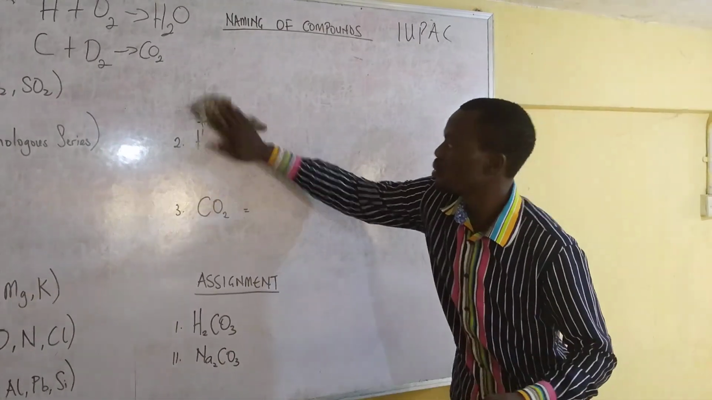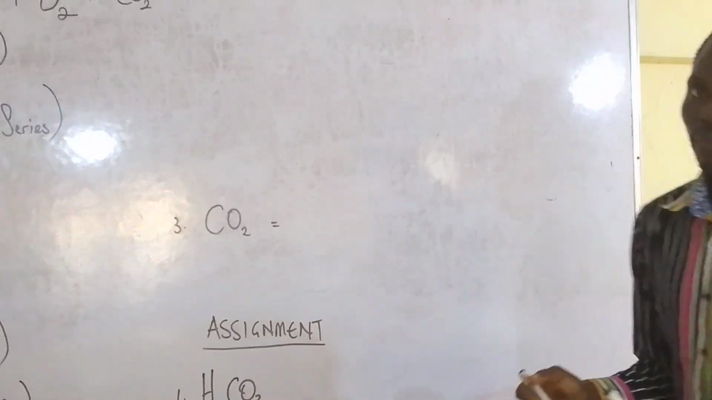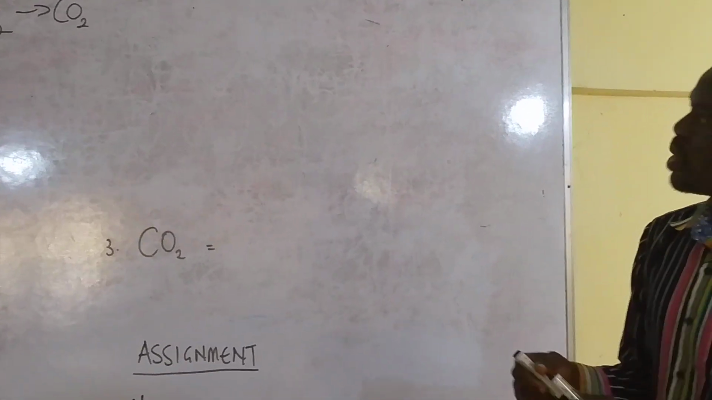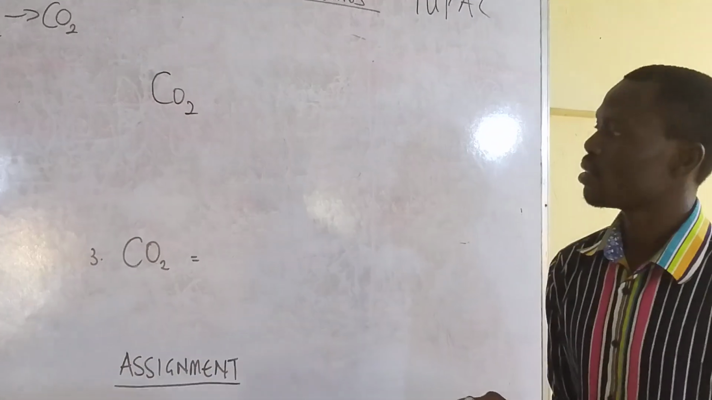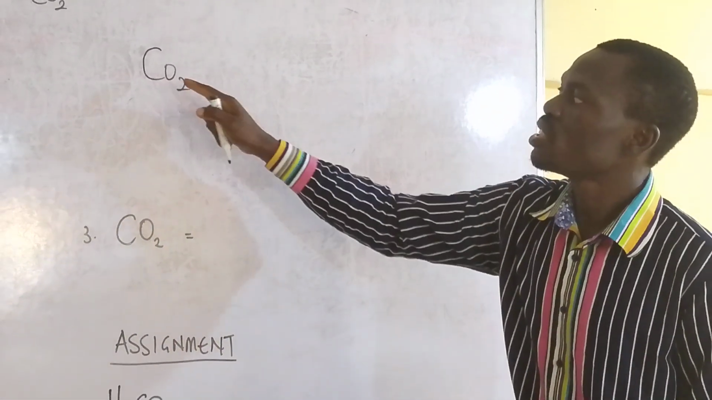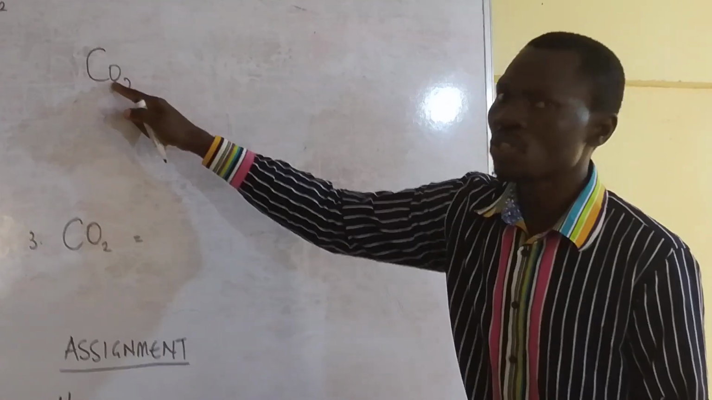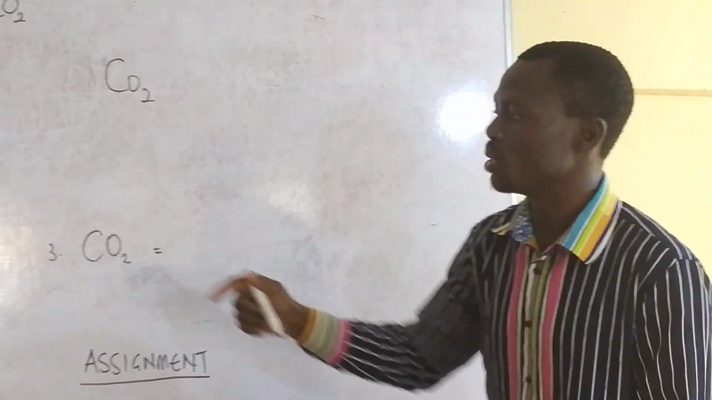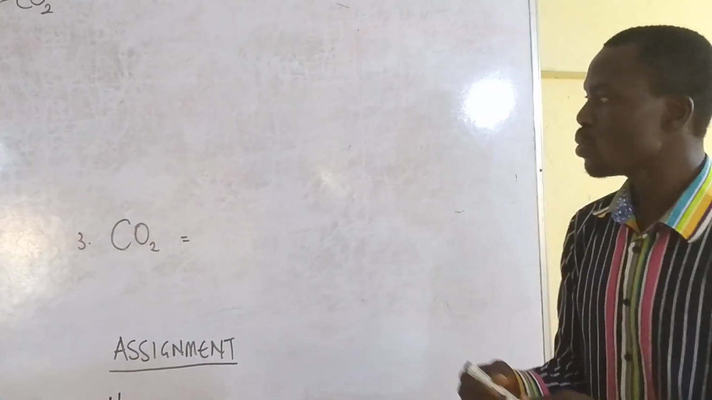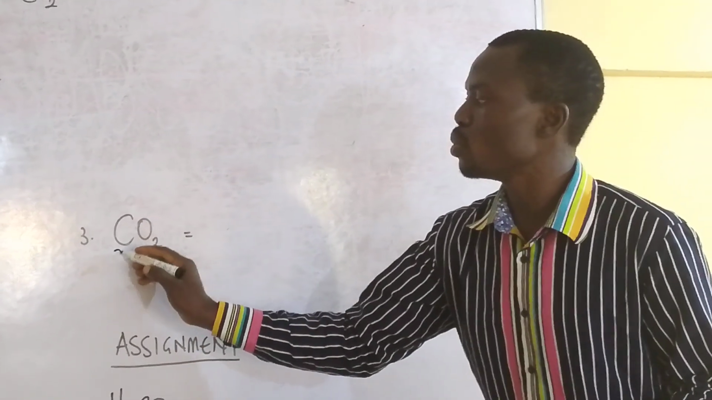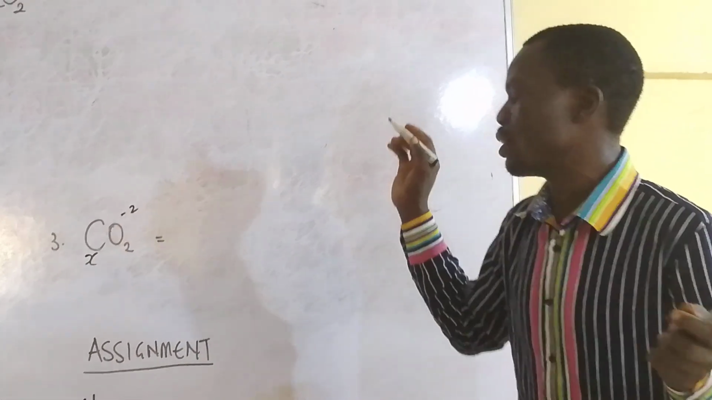The third compound is CO2. Please, it is barbaric to write CO2 like this. It is barbaric because C is a separate element on its own. Likewise, O is also a separate element. So it must be written this way, both of them in capital letters. So let's do that. For the carbon, we don't know the radical, and oxygen we have -2 as usual, like I told you.